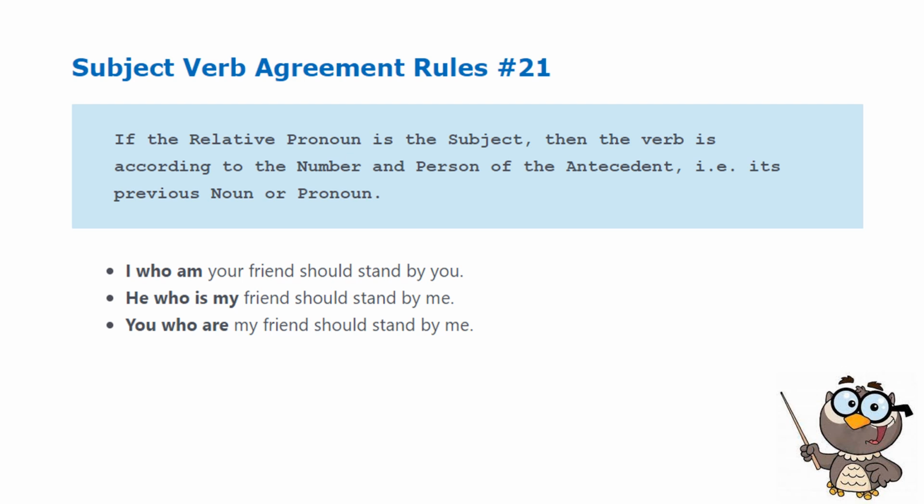He and is, I and am. You who are my friends should stand by me. So you have you and are. You, although it refers only to one person, requires the plural form of the verb. That's the rule, okay? Same with the pronoun I.